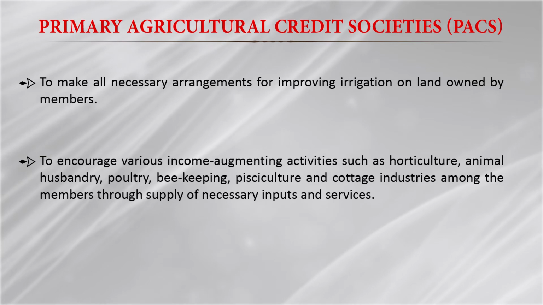So not only credit, they also do different types of activities, and they promote the horticulture sector, animal husbandry, poultry, beekeeping, and pisciculture. The ultimate purpose is to improve the economic condition of the farmer members. They want to improve their socio-economic status and their livelihood. So these are all the types of services provided by the primary agricultural credit cooperative societies.